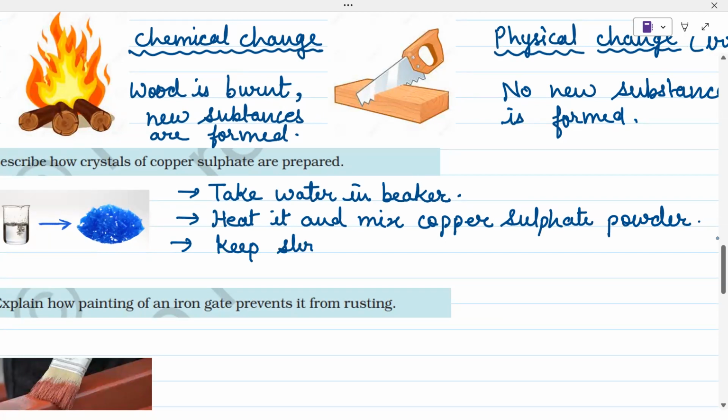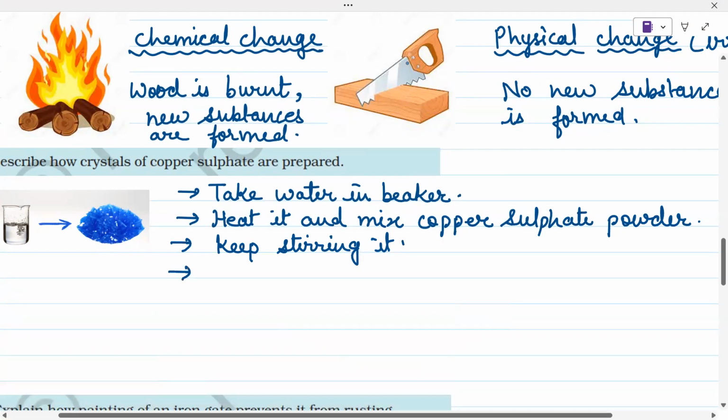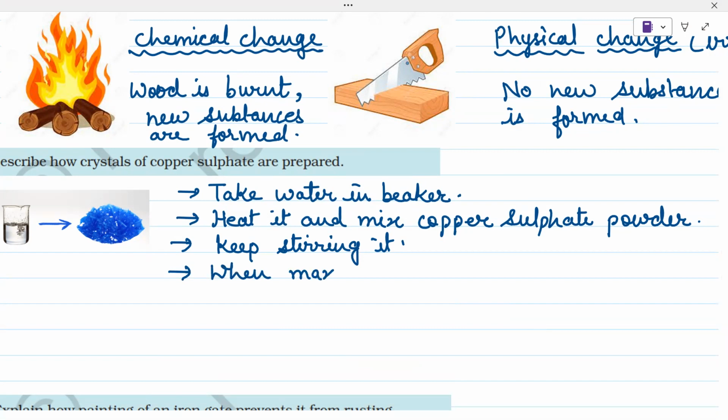Keep stirring it. Then once it will stop mixing, when maximum powder is mixed